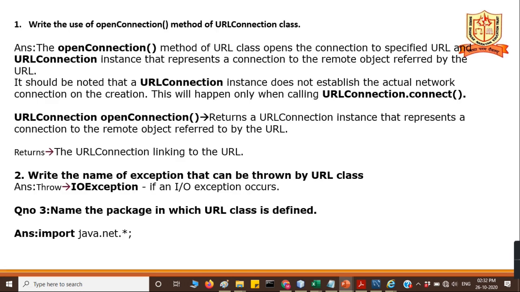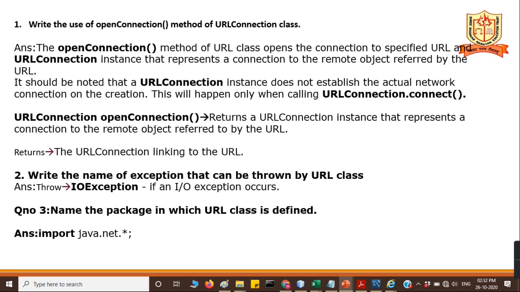Next: write the use of the openConnection method of URL class. The openConnection method of URL class opens the connection to the specified URL, and the URLConnection instance represents a connection to the remote object referred to by the URL. Is it clear? The openConnection method is used to connect to the remote object. It should be noted that the URLConnection instance does not establish the actual network connection on creation.